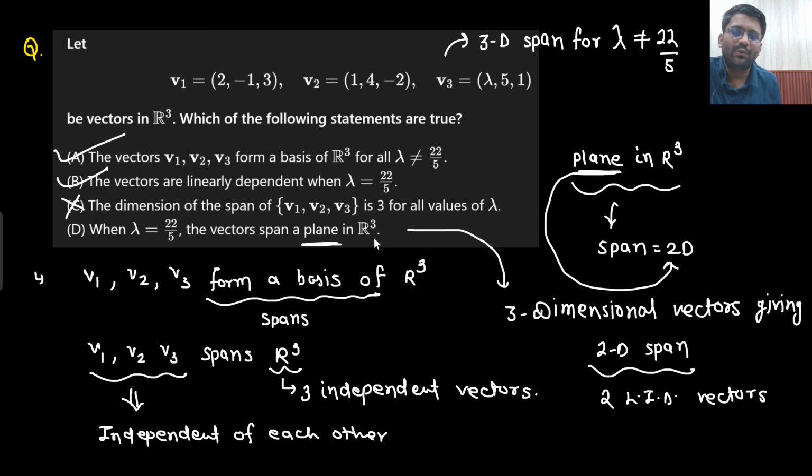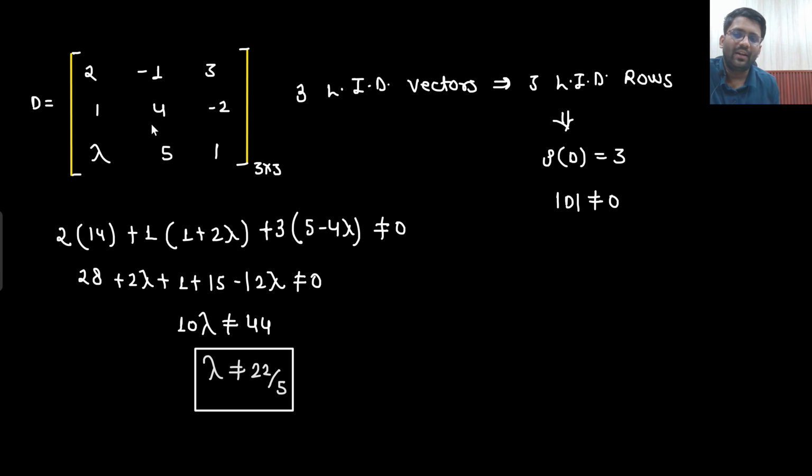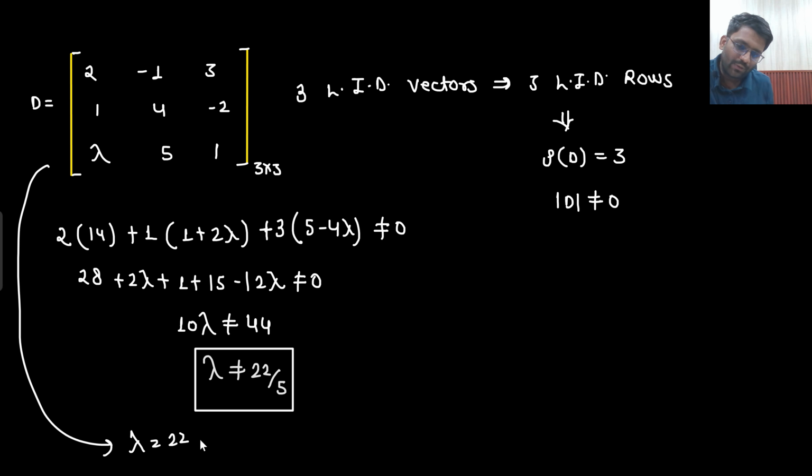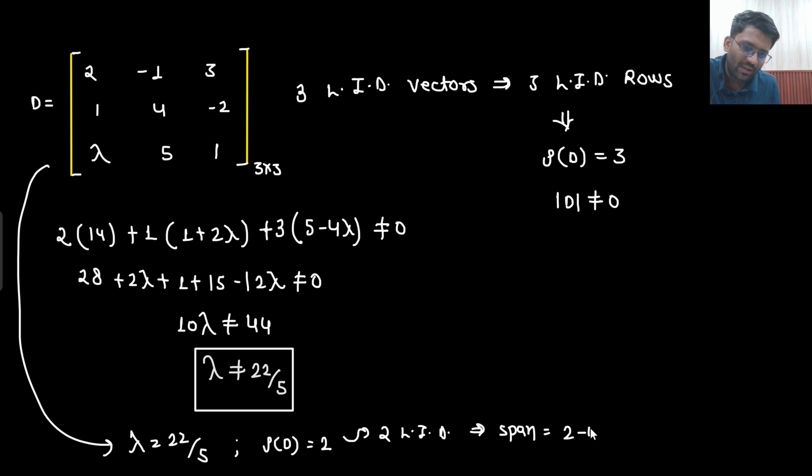So when lambda equals 22 by 5, the rank will be 2. Here in this example, if I put lambda equals 22 by 5, you can calculate the rank. Rank of D is coming out to be 2. What does that mean? I am getting 2 linearly independent vectors. That means your span will be 2D, or you can call it a plane.